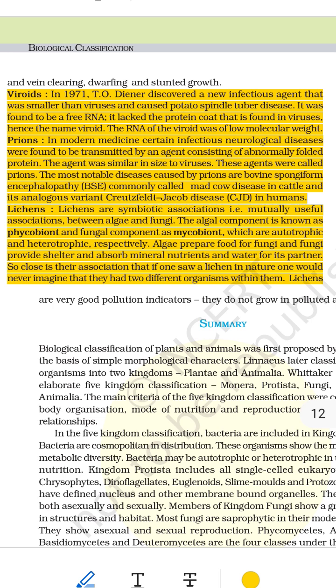How it works. Imagine a note, RNA, being passed around without an envelope. That's the viroid, just the message, no envelope. It doesn't build things like viruses do, but it hijacks plant cells and confuses their machinery, like giving them bad instructions. Result: the plant gets sick.